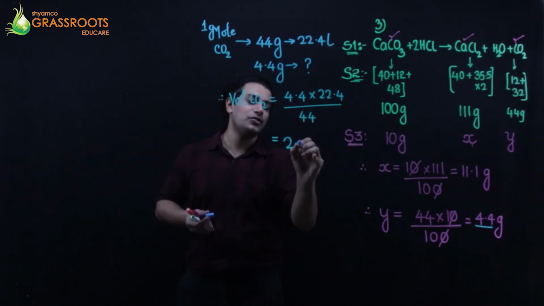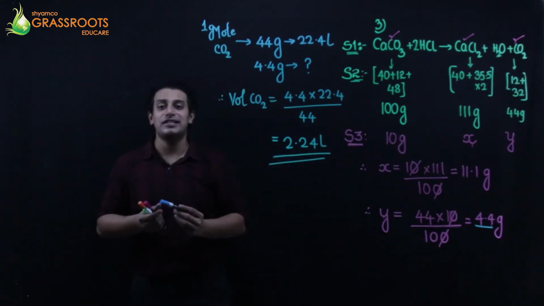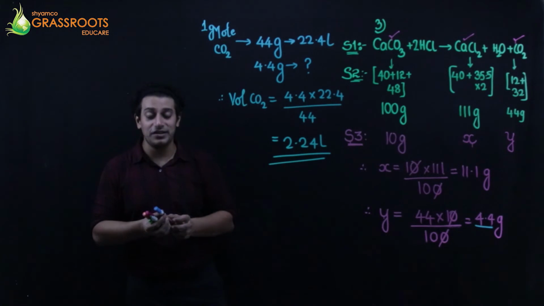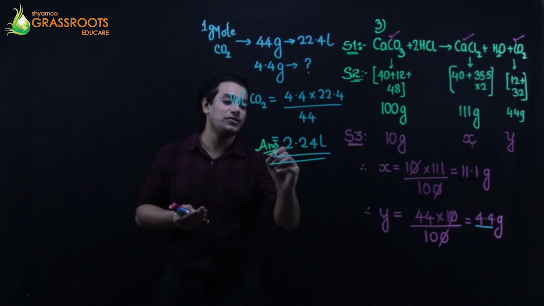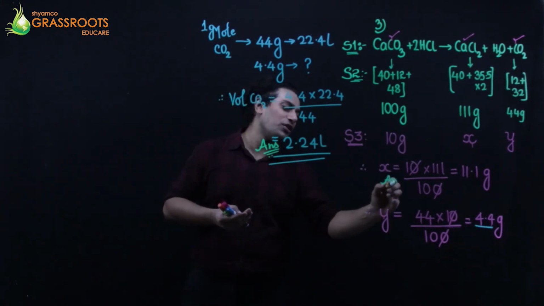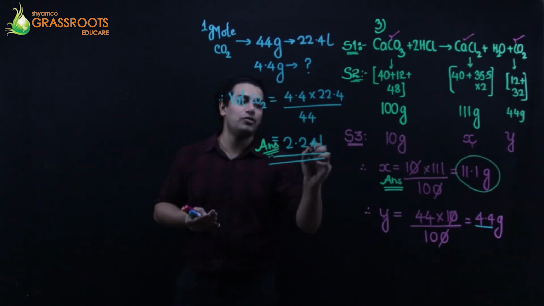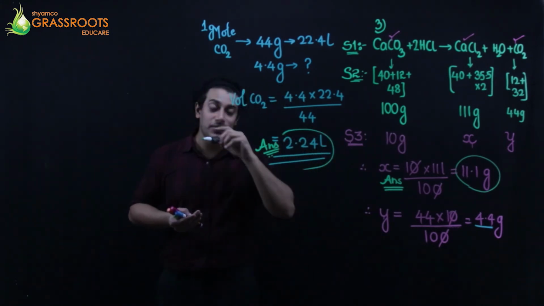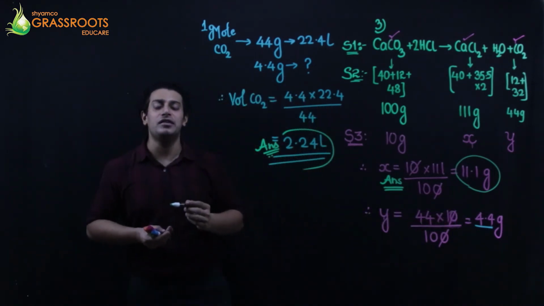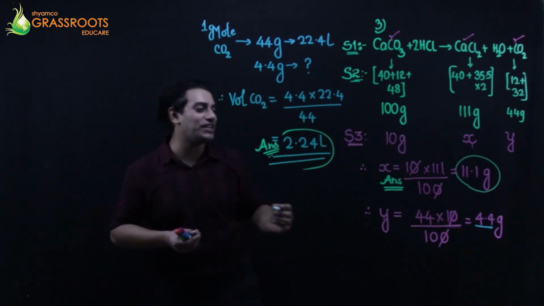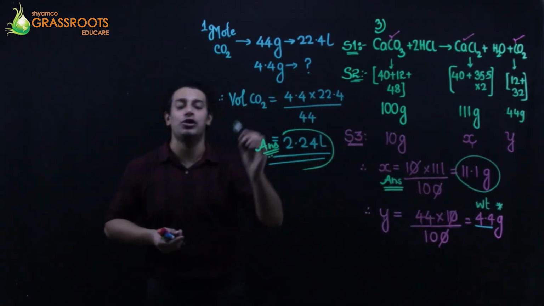You solve this, you get 2.24 liters. That's the volume of carbon dioxide. So my answers are, only two things were asked: the weight of calcium chloride and the volume of carbon dioxide. For volume, I first found the weight and then I went with the Katha method to find the volume. So weight is very important. It is vital to find the volume.